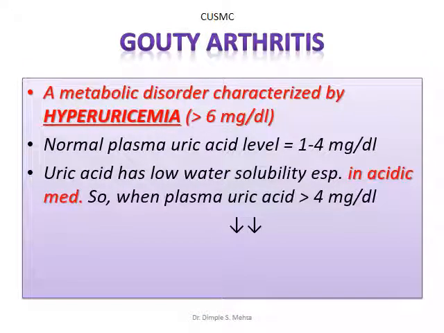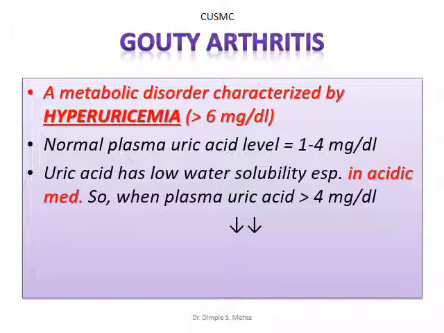Now, what is gouty arthritis? Gouty arthritis is a metabolic disorder characterized by hyperuricemia. Usually, as we have seen, this disease starts giving symptoms when the uric acid level moves beyond 6 milligram per deciliter. Normal plasma uric acid level is between 1 to 4 milligram per deciliter.